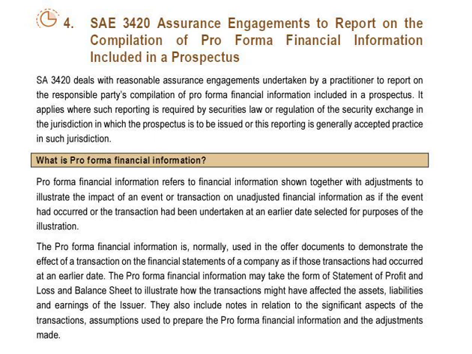SAE 3420 Assurance Engagements to report on the compilation of pro forma financial information included in a prospectus. This is specifically for prospectus. Meaning of pro forma financial information: it refers to financial information shown together with adjustments to illustrate the impact of an event or transaction, a significant one, on unadjusted financial information, as if the event had occurred or the transaction had been undertaken at an earlier date selected for the purpose of illustration.